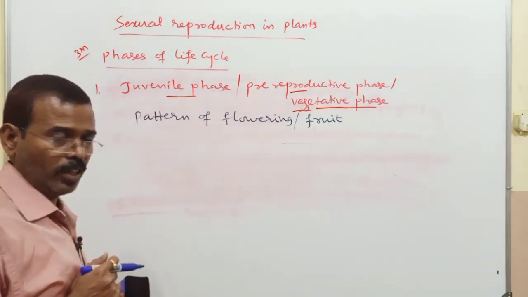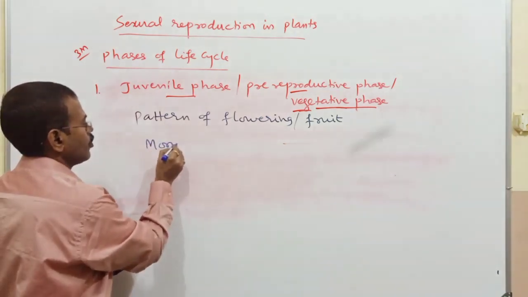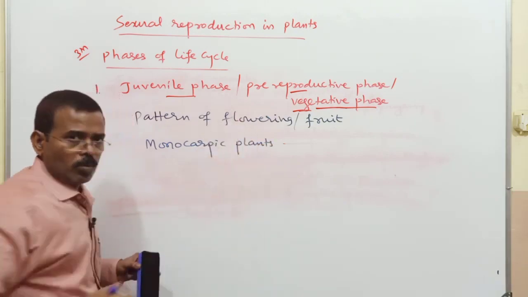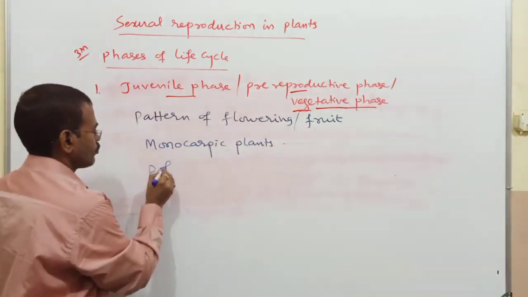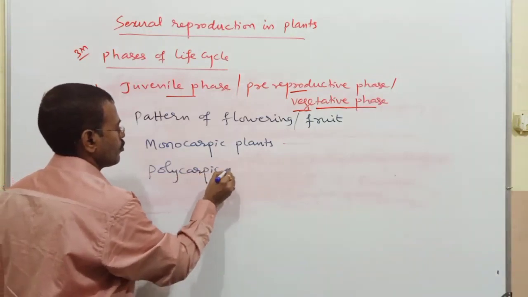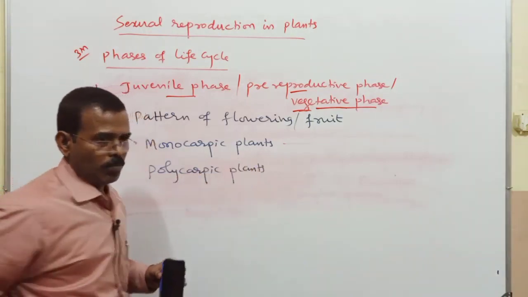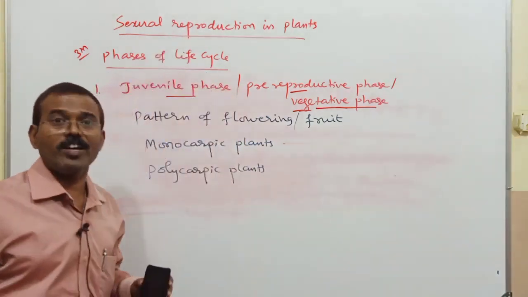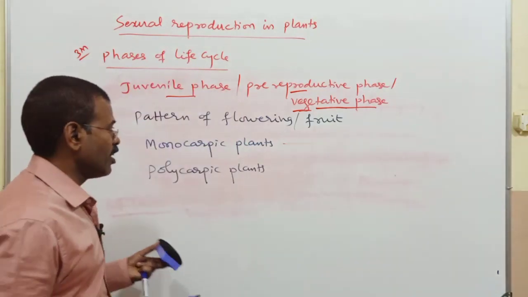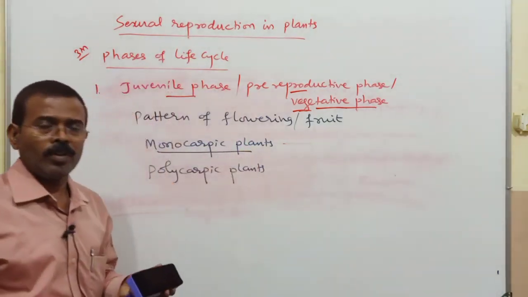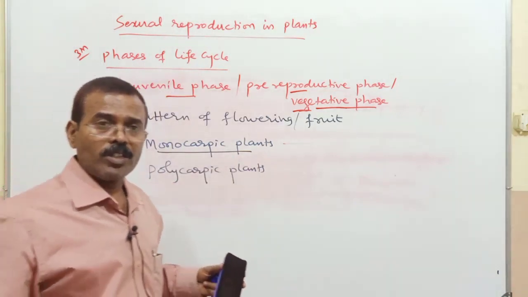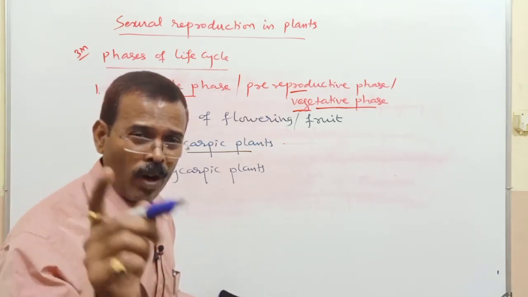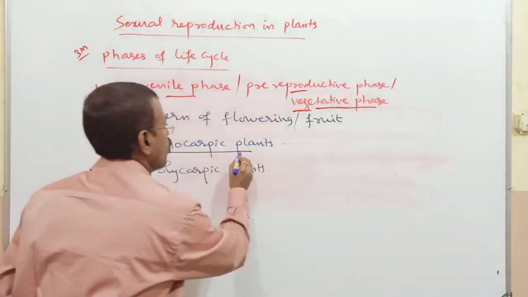Based on the flowering nature, we can have monocarpic plants and polycarpic plants. These are the two types of plants. The plants which produce flower only once in their lifetime are called monocarpic plants.